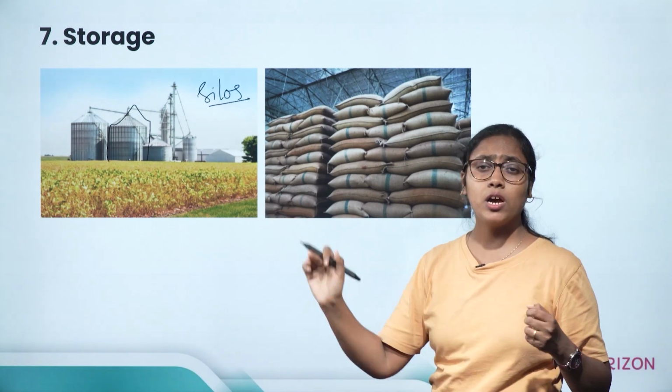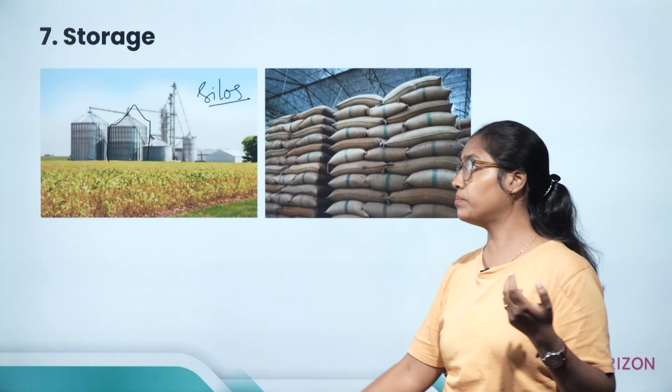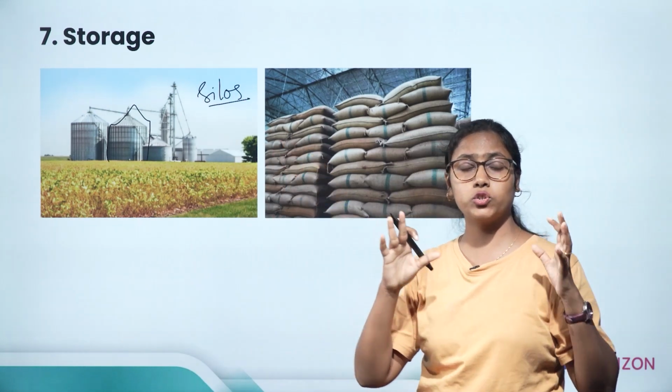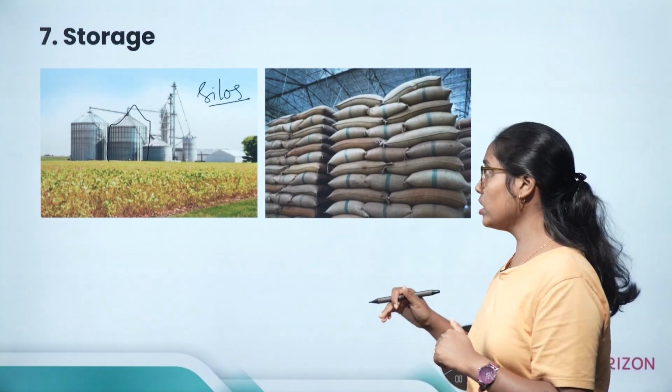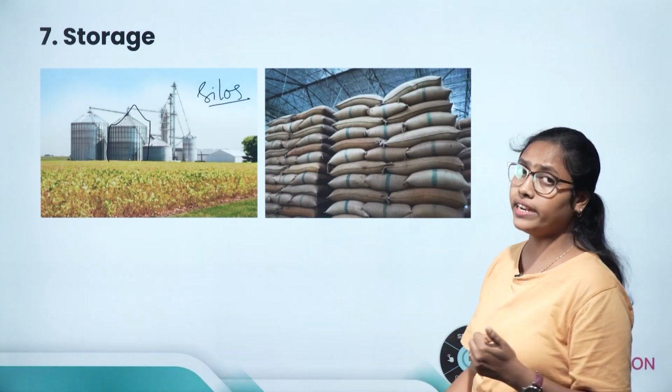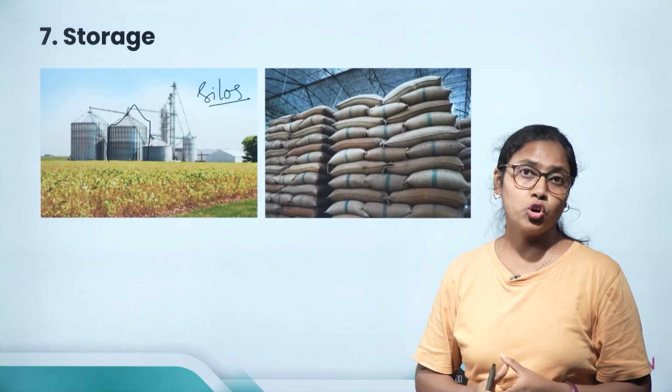You might have seen many storage granaries while you are traveling through a train or something. Now, for small scale farmers, they store it in gunny bags in their godowns.